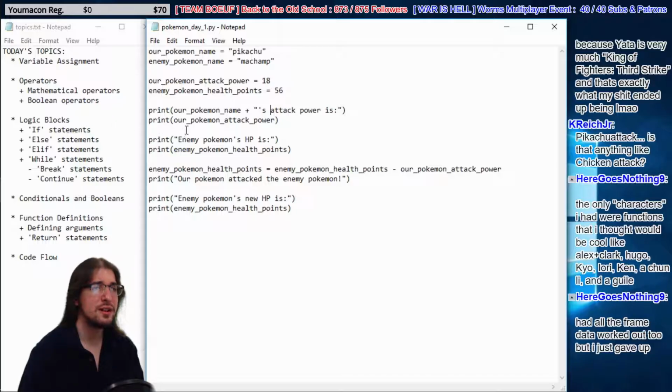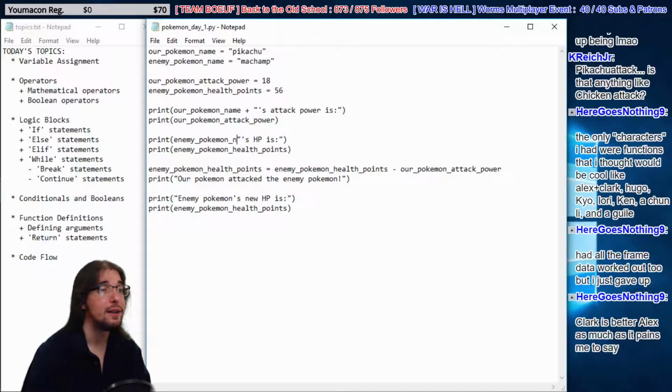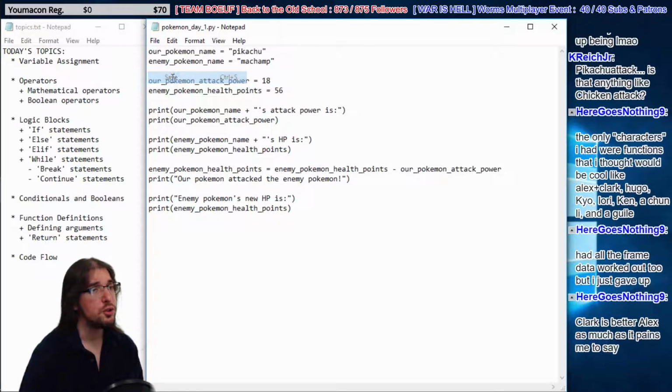Anyway, so let's change this statement here too. Enemy Pokemon's HP is. Let's just say apostrophe S HP. We're gonna add in another string, right? We're gonna say enemy Pokemon name plus this other string. So we have two strings here being added together and two strings here being added together.